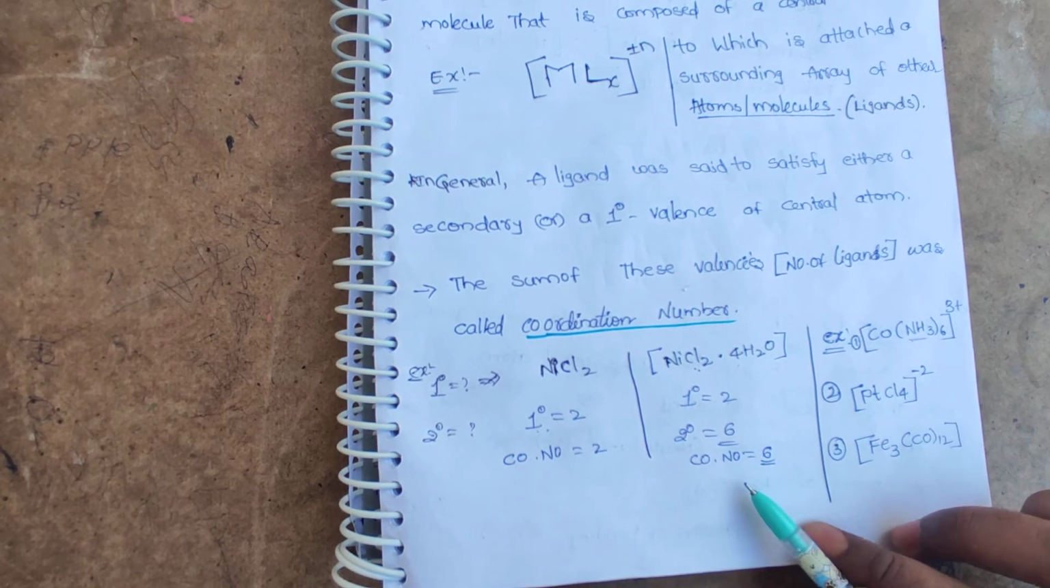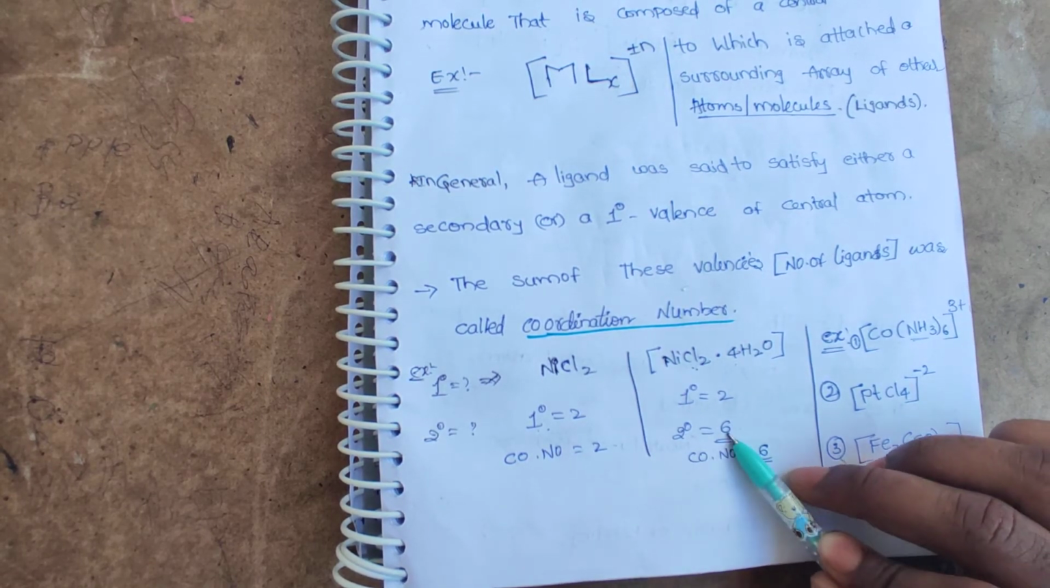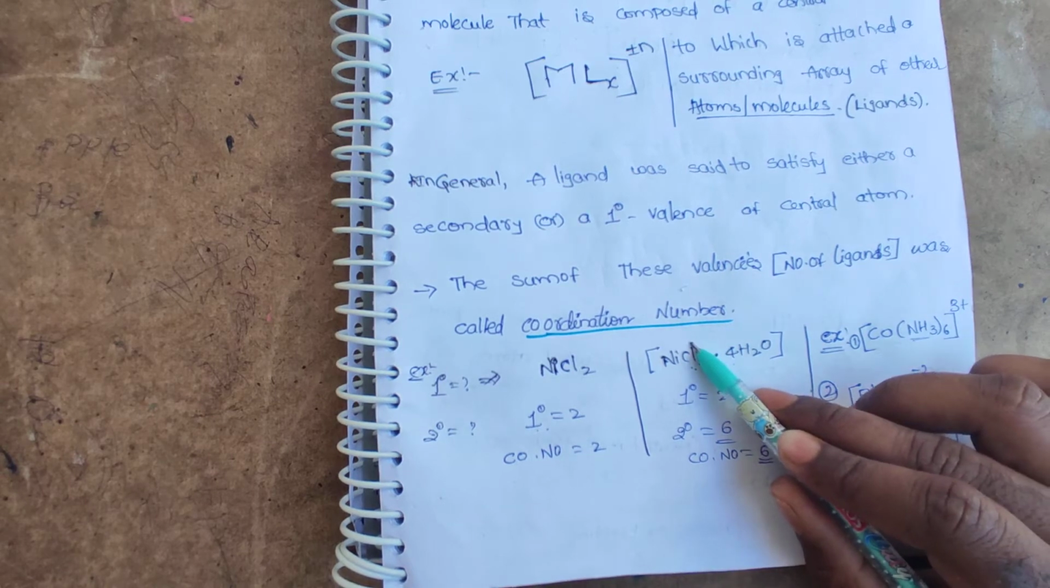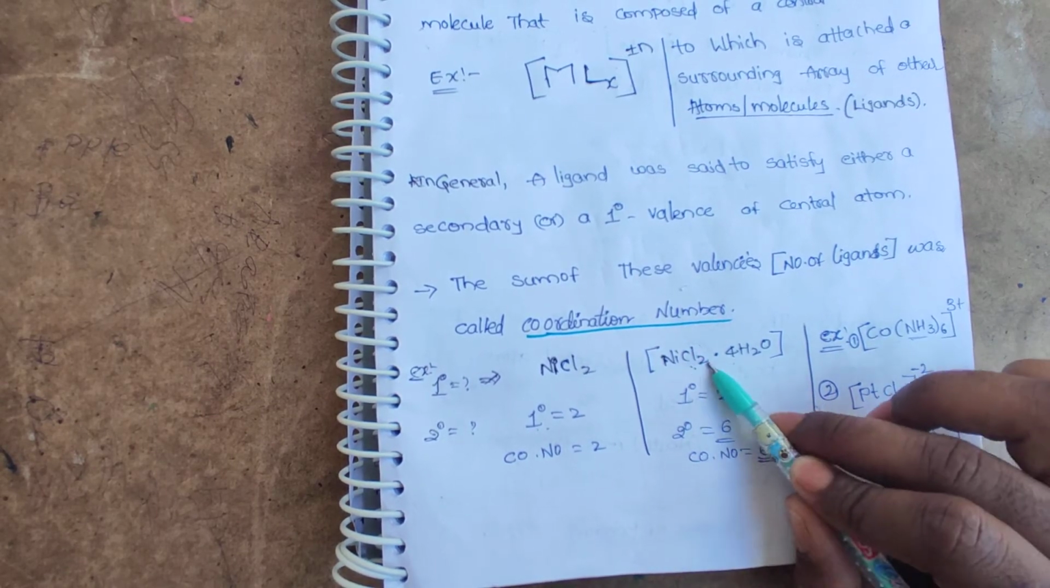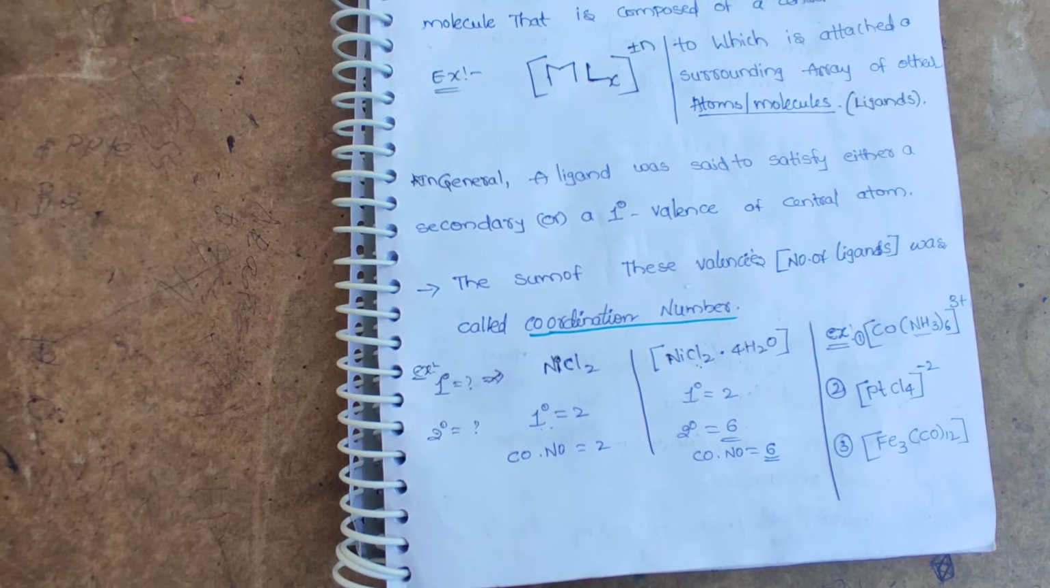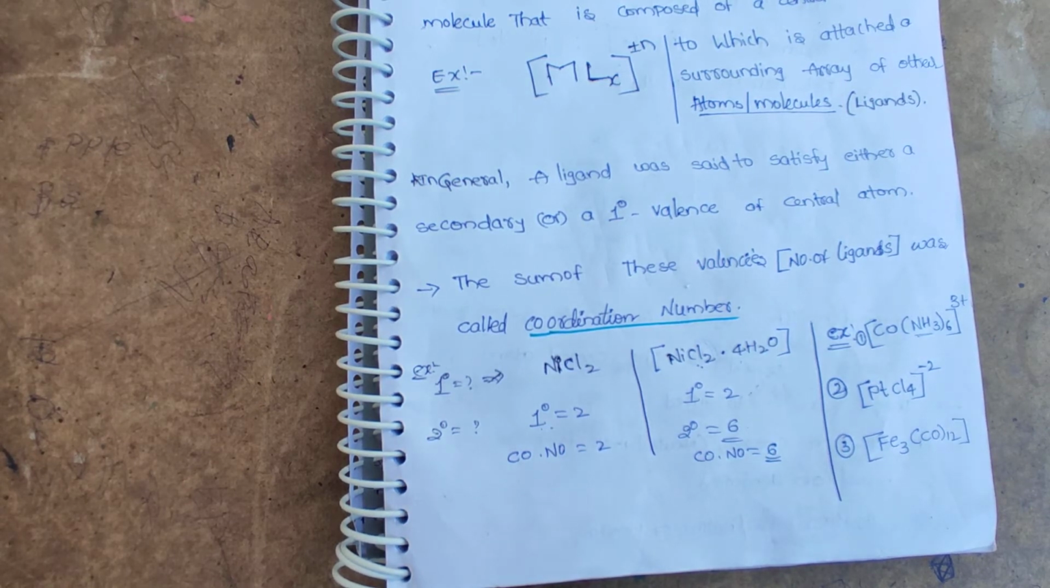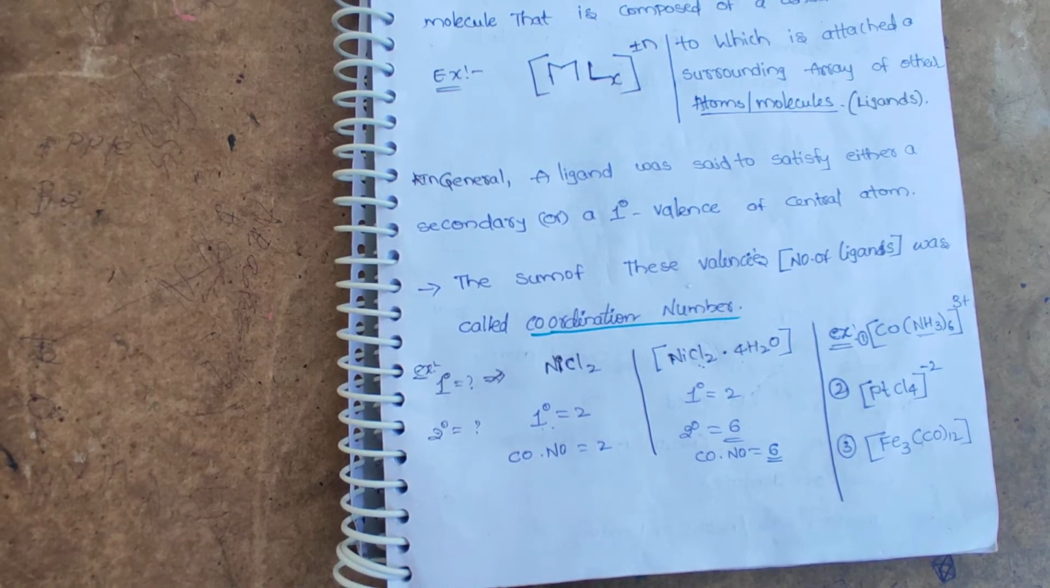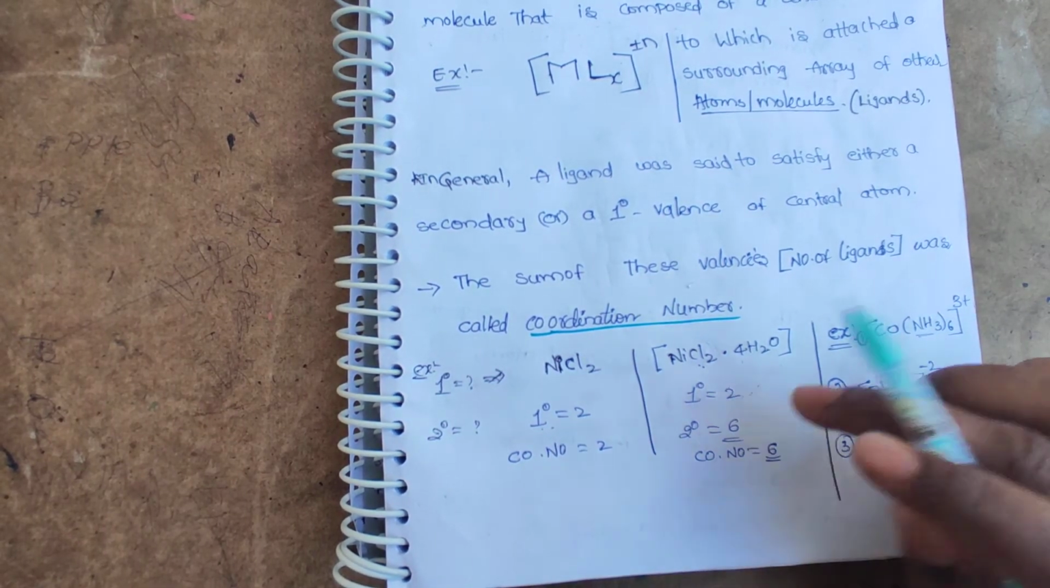So here the secondary valency is 6, and for the primary valency we have to consider only negative ligands, so we have 2. Here we come to a new term, that is coordination number. The coordination number is equal to the secondary valency of that particular complex.